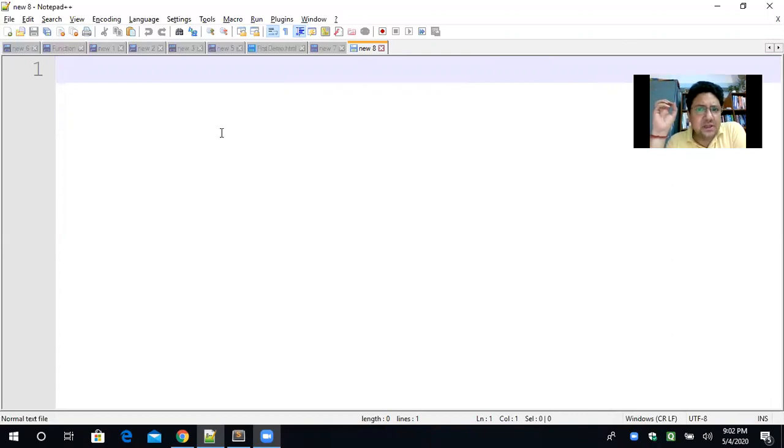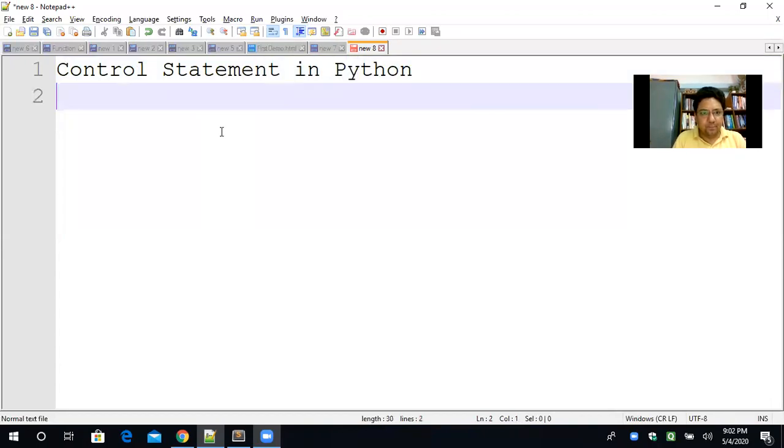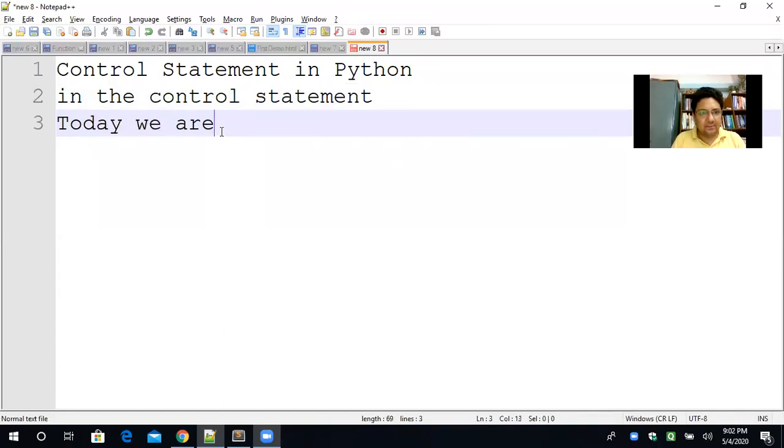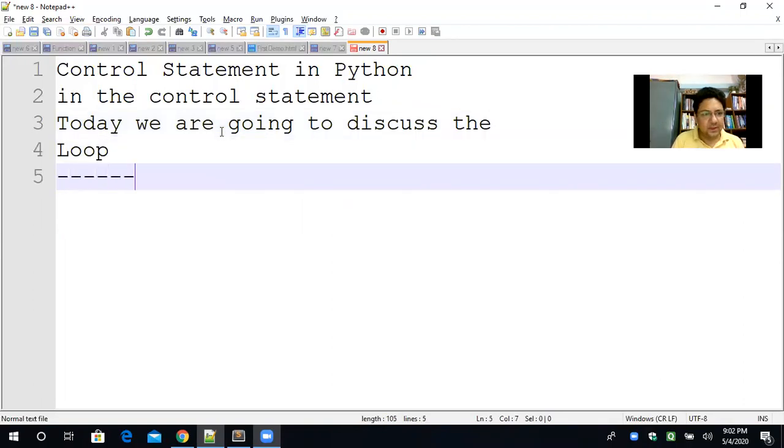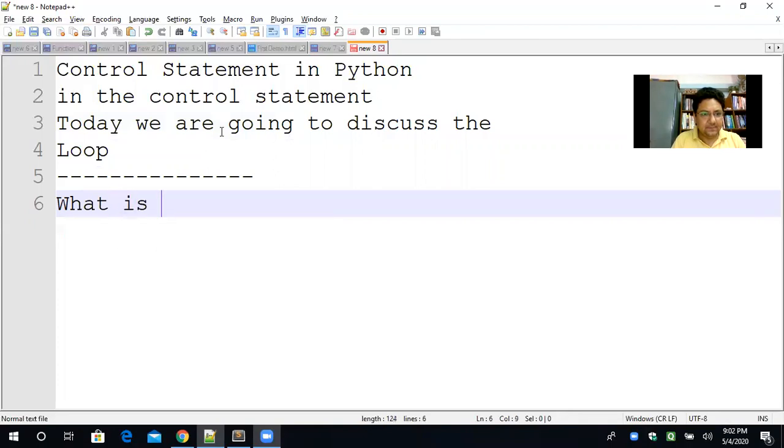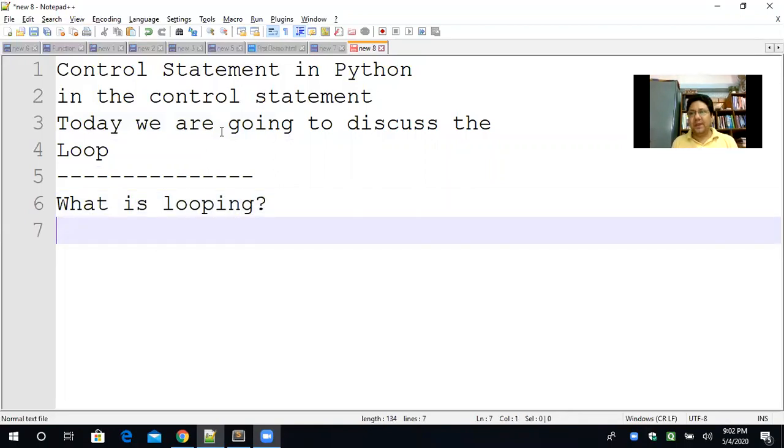So what is a loop? Control statement in Python, and in the control statement, today we are going to discuss the loop. Okay, so what is looping? What exactly is the meaning of looping? Repetition of single or group of statements is called loop.